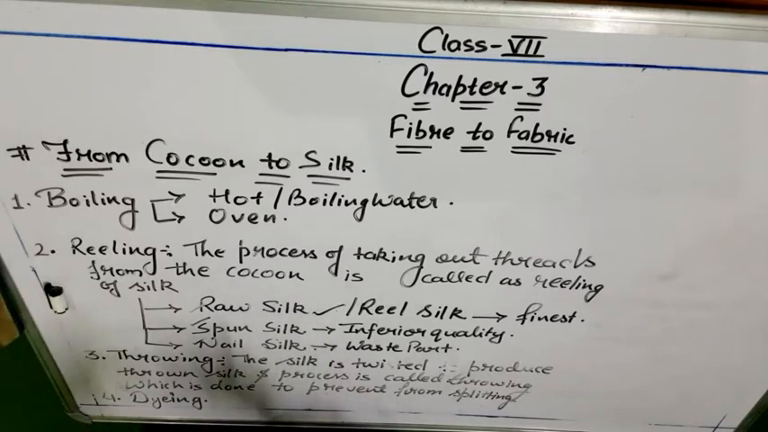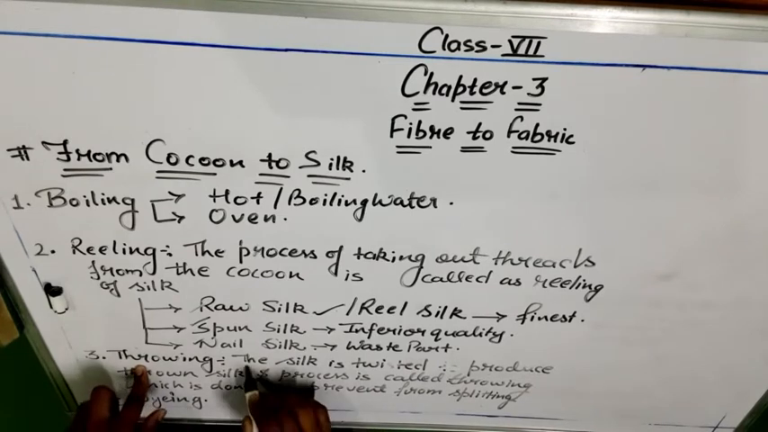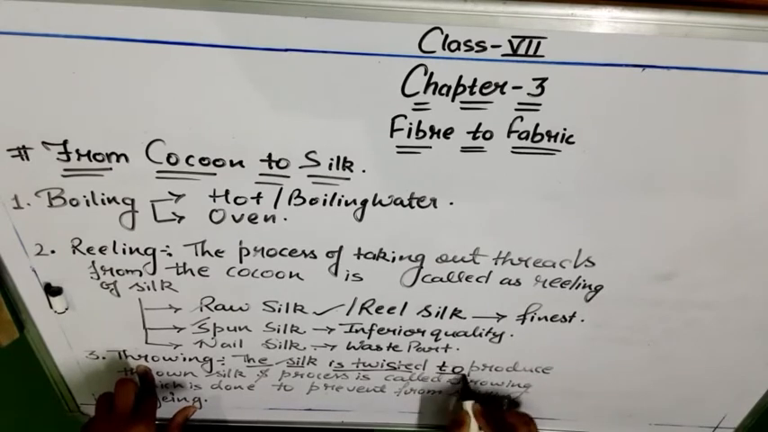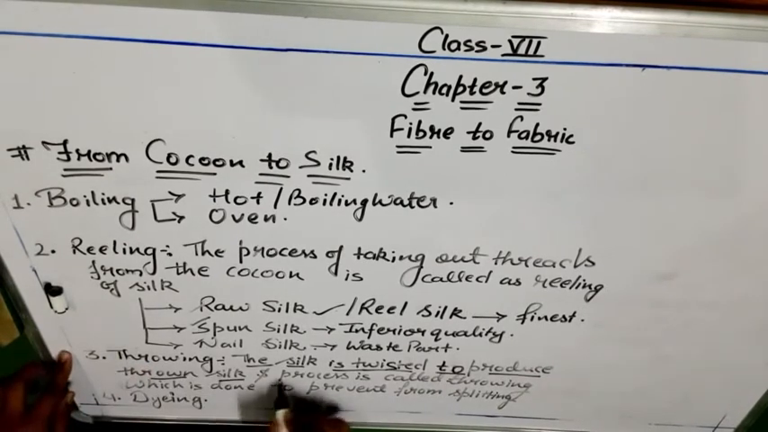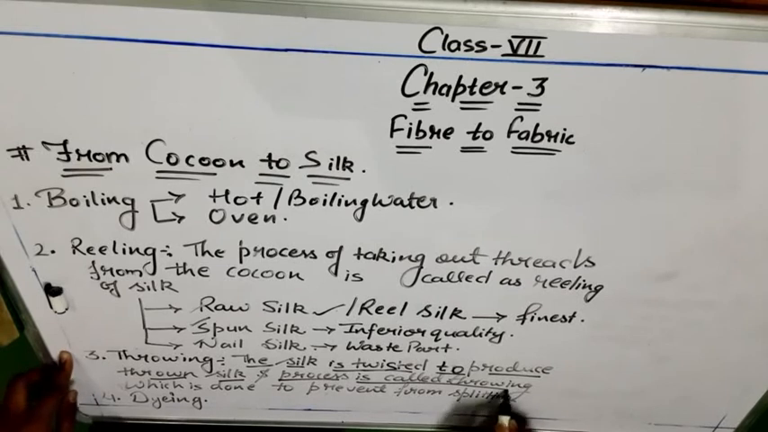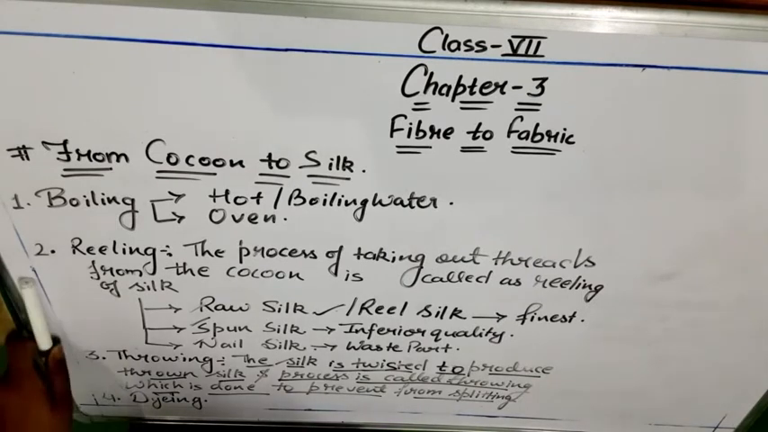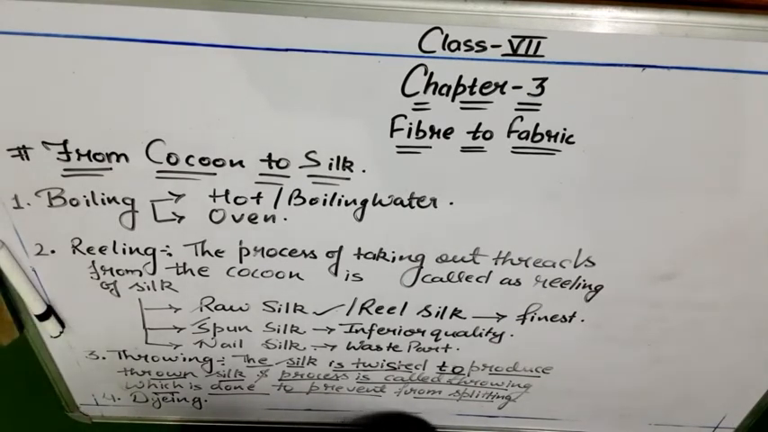And this process is called throwing. In throwing, the silk is twisted to produce thrown silk, which is done to prevent it from splitting. Boys can especially correlate with this when we used to fly kites, and when our kite got cut, we used to separate that thread and throw the waste thread away.